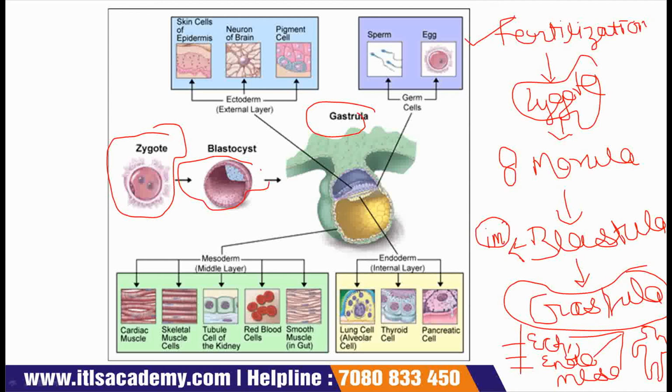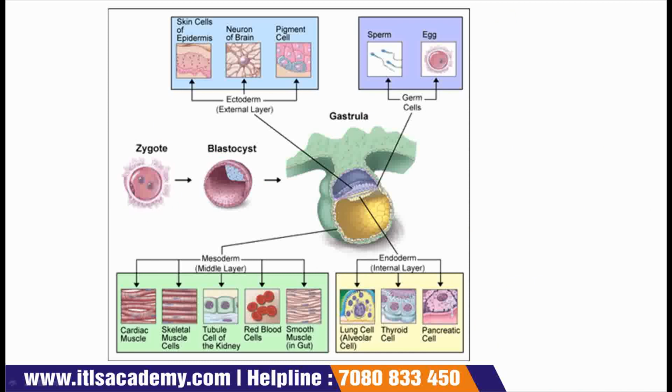These three germ layers will finally form a whole adult body. So, in this diagram, we are going to see that although these three germ layers are formed, what structures these germ layers will form in the human body. Gastrula. You can see how the structure of gastrula looks. This is a uterine wall and this is implanted gastrula in the uterine wall.